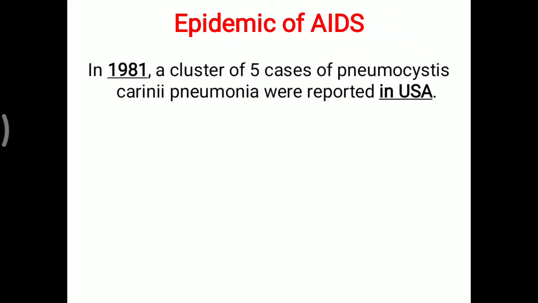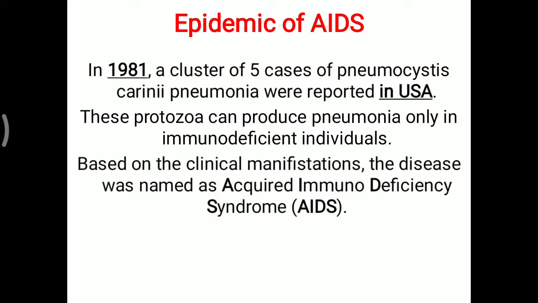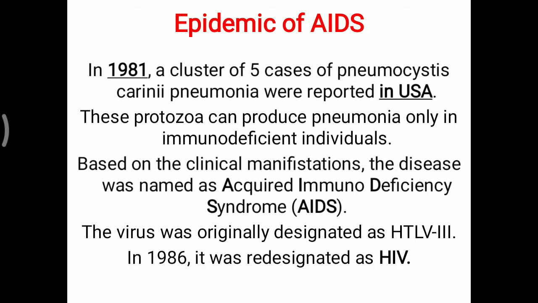In 1981, a cluster of 5 cases of Pneumocystis carinii pneumonia were reported in the USA. These protozoa can produce pneumonia only in immunodeficient individuals. It is not generally producing infection in a normal person. Based on that clinical manifestation, the disease was named acquired immunodeficiency syndrome, meaning an immunodeficiency is developed in that person. So the virus was originally designated as HTLV-3, but later on was redesignated as HIV, meaning human immunodeficiency virus, in 1986.